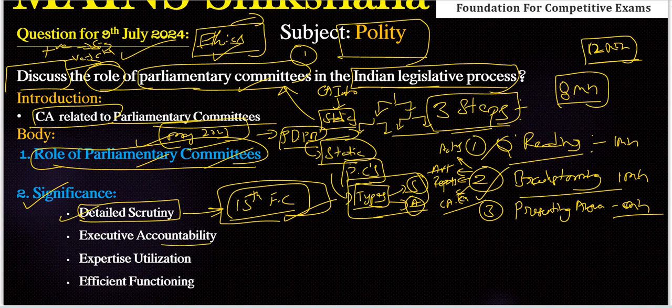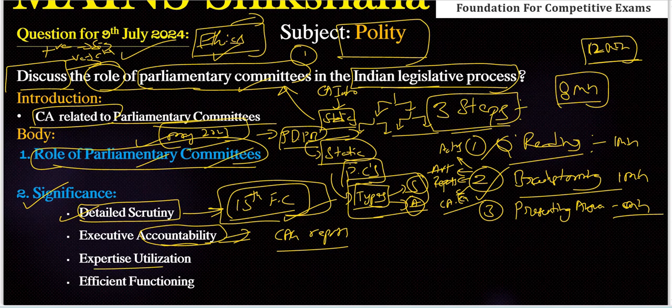Next, executive accountability. Through reports and questioning, committees hold the executive accountable, right? Accountability is a major aspect of our governance. For example, we have the Comptroller and Auditor General, the CAG reports. These reports are examined by the parliamentary committees, right? That is the major important step here.